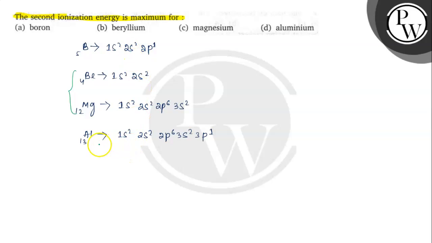If we see aluminium also, it is the same condition, but aluminium has a larger size than boron and an extra orbital, that is 3s2 3p1, whereas boron has only 2s2 2p1, and aluminium also has a larger size than boron.